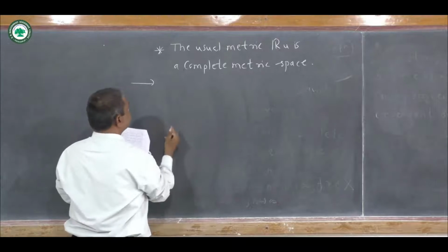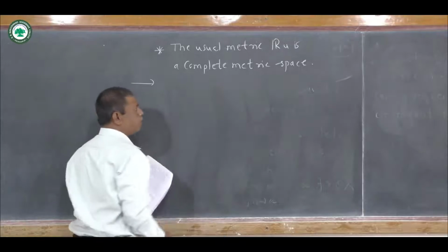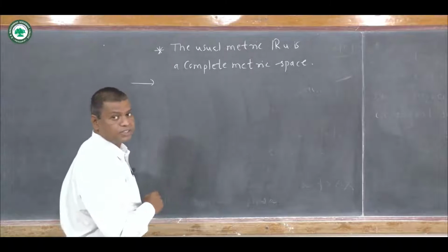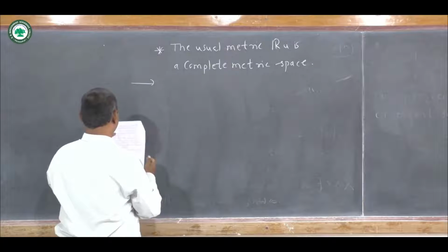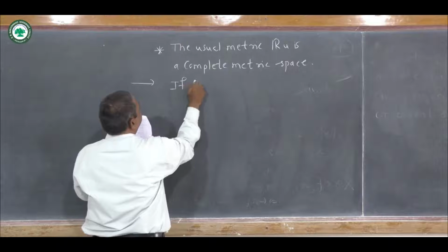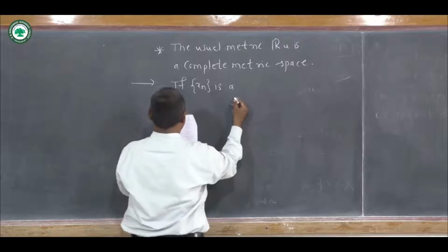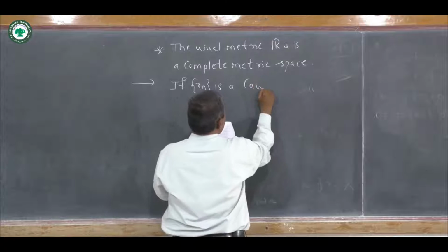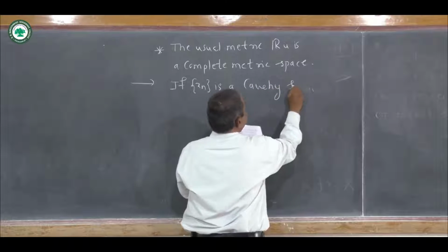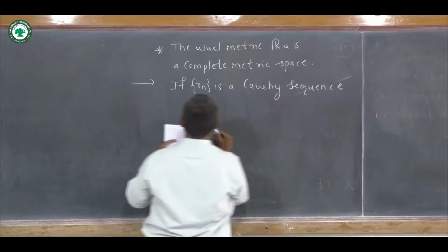In this case, we are going to take a Cauchy sequence and prove that the Cauchy sequence is convergent here. Okay. Now if xn is a Cauchy sequence of real numbers,